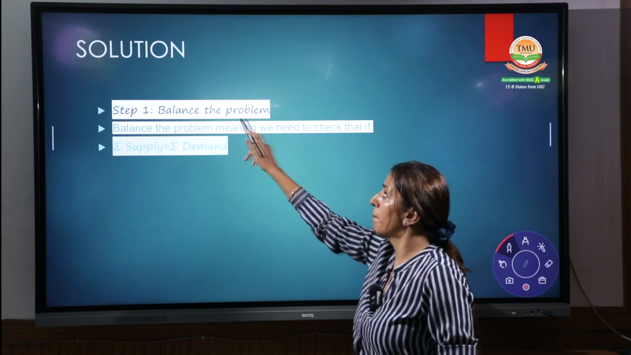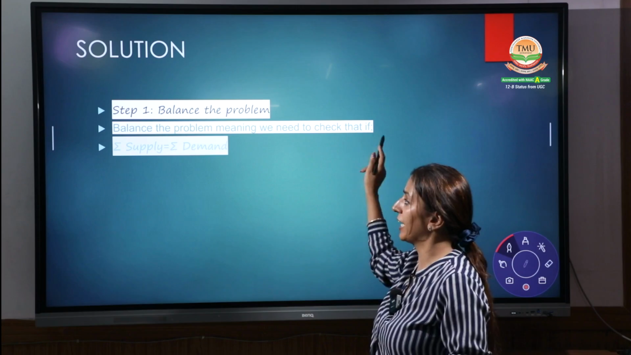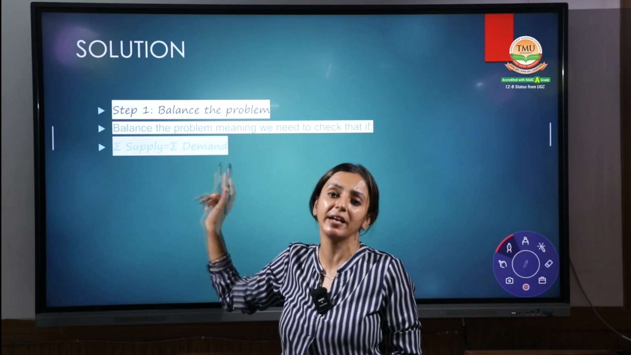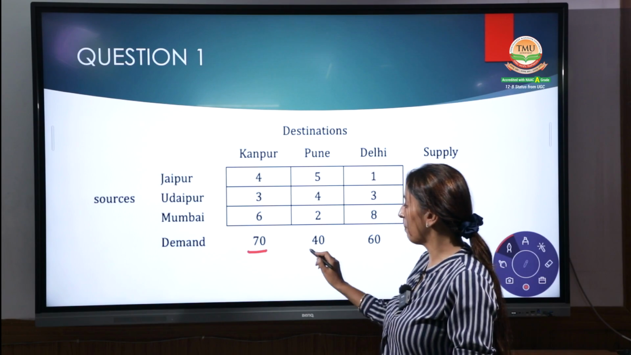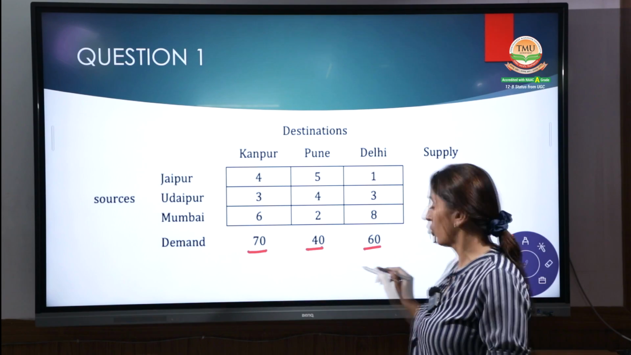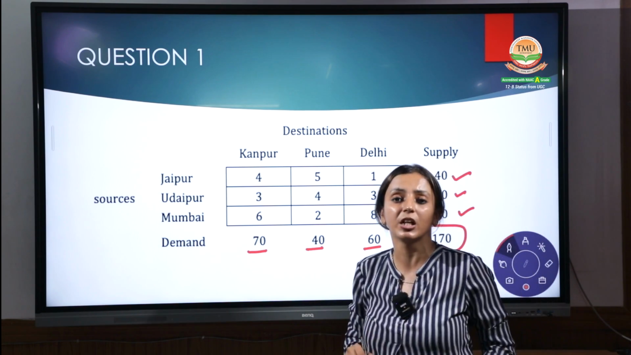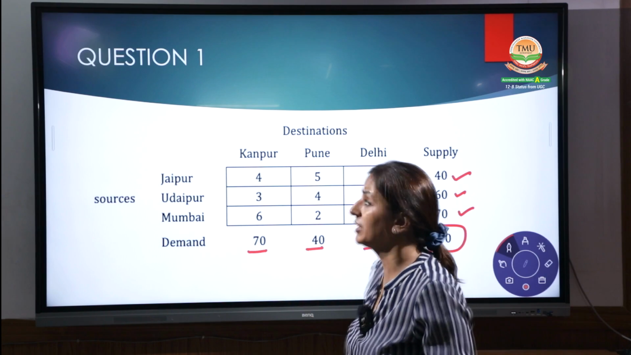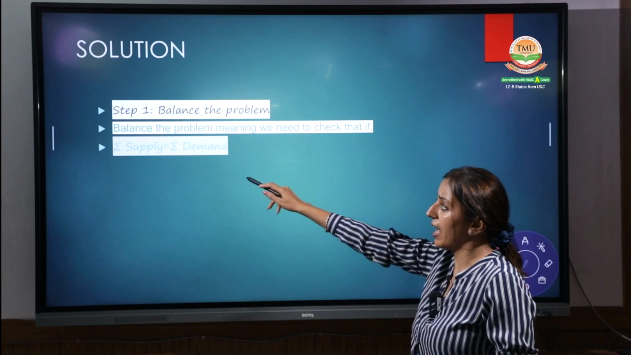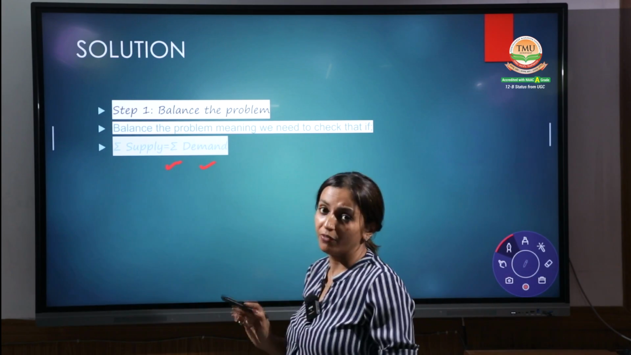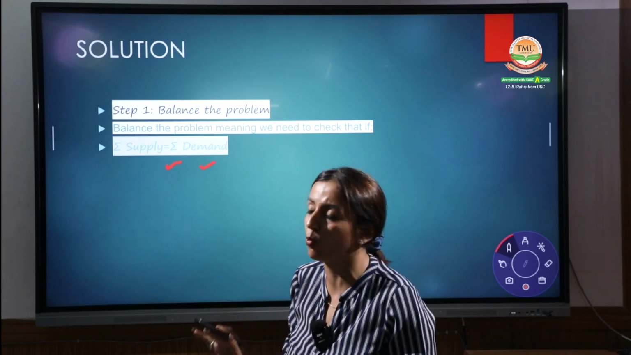First step is balance the problem. That means you have to check that the supply and demand are the same or not. In the first question, what we have done, 70 plus 40 plus 60, the total is 170. Same with 40, 60, 70, again the total is 170. That means your first step is to check the balance, whether the demand and supply are the same or not. Right? We have checked it. Yes, it is a balanced problem. 170 is equal to 170.